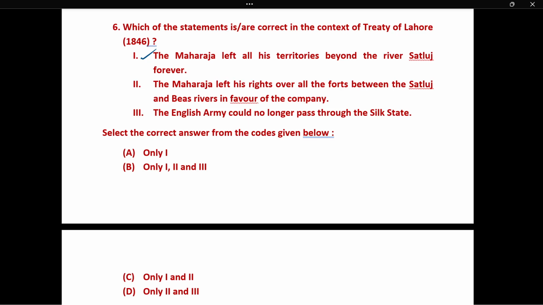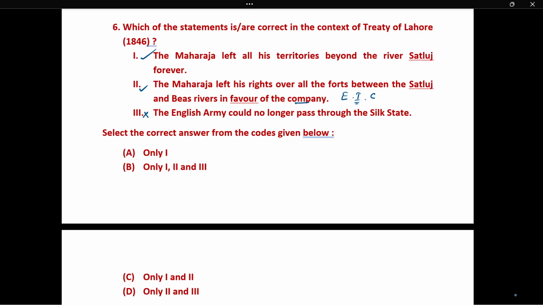The Maharaja left his rights over all the forts between the Satluj and Bias rivers in favor of the company. This is also correct. Here, company means East India Company. Statement 3. The English army could no longer pass through the Sikh state. No, that is incorrect.